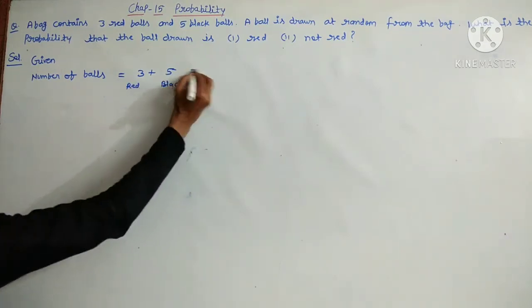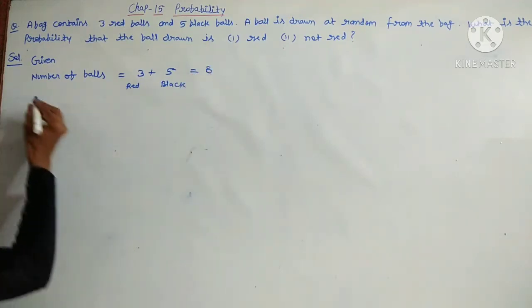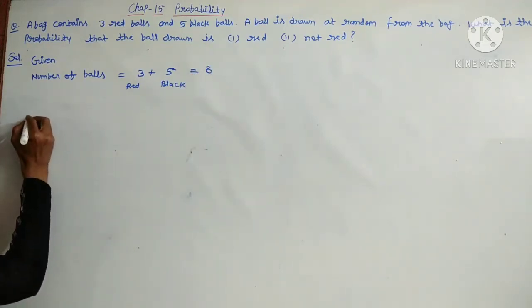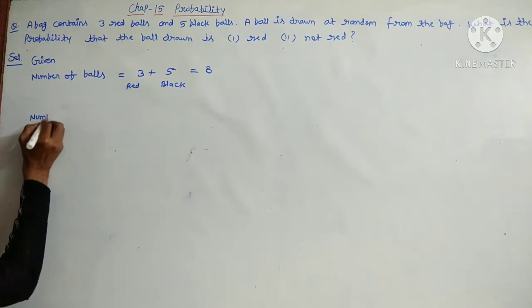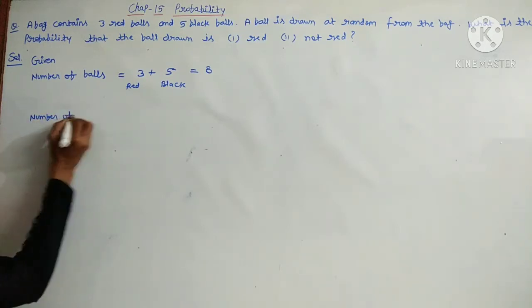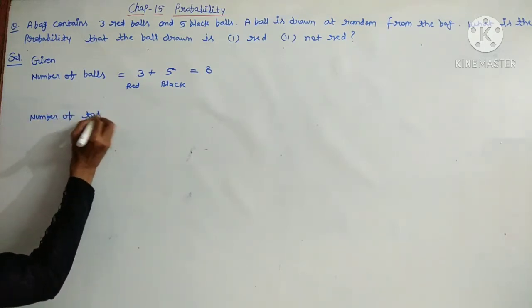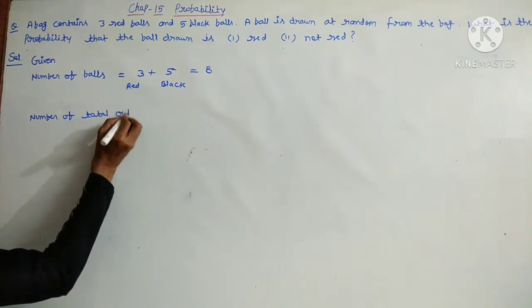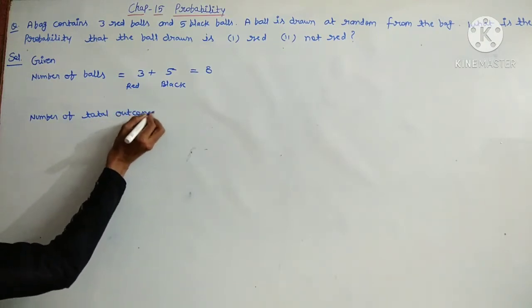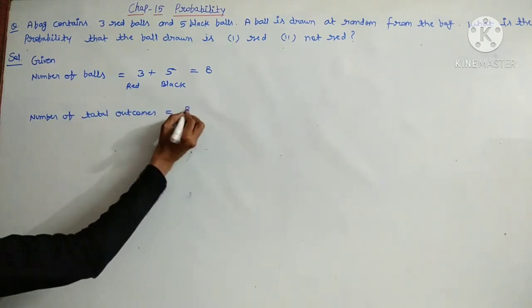So 3 plus 5 is 8. So now you can write number of total outcomes is equal to 8.